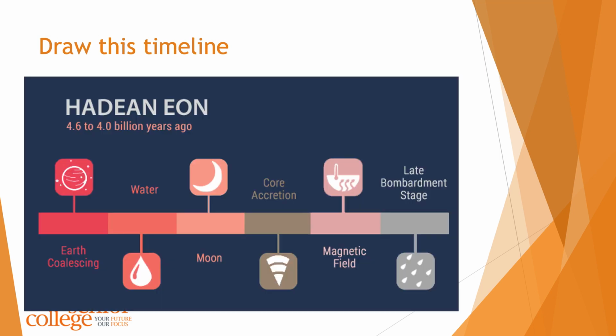Okay. The last thing I'd like you to do for the Hadean is draw this timeline. I'd like you to draw the timeline with the Earth coalescing, water, moon, core accretion, magnetic field, and the late bombardment stage. And if you want to add more information to your own timeline, that'd be fantastic. If you do that, that'll allow me to see, okay, you understand where the key stages are. And again, if you could take a photograph of that for me and put it on the Google Classroom, I'll review them this week.